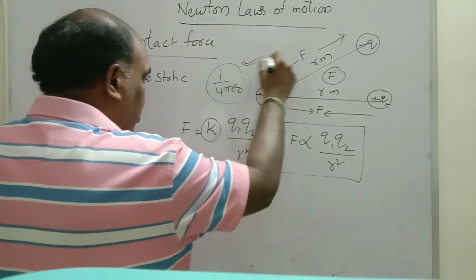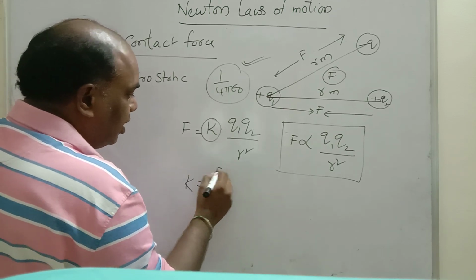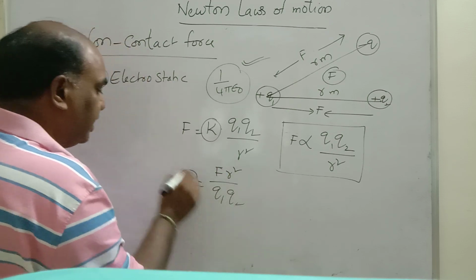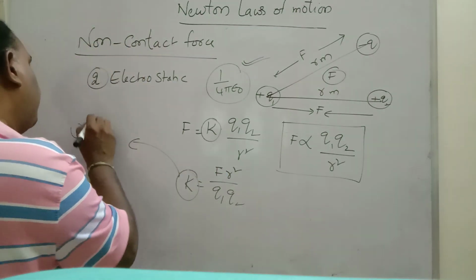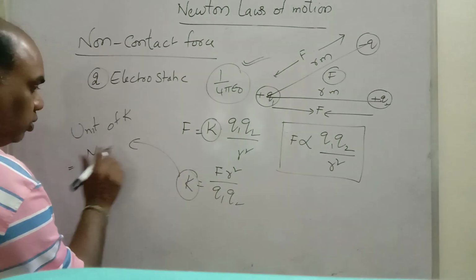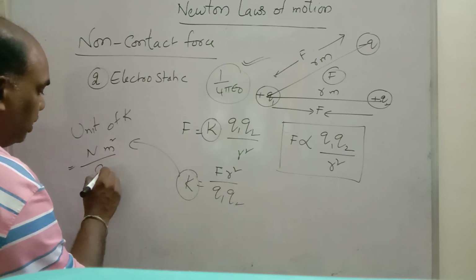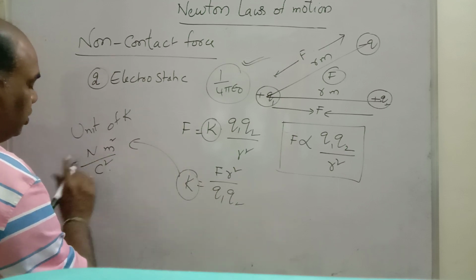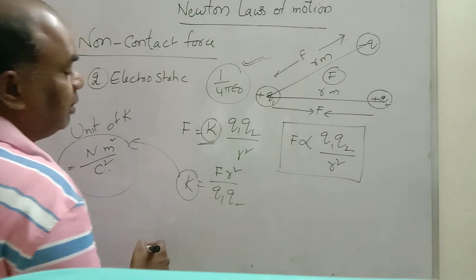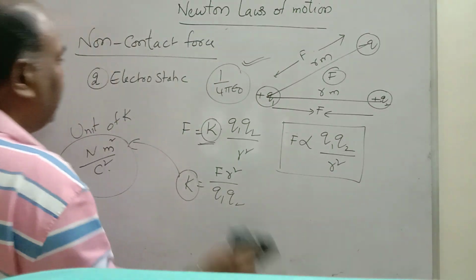That we will see in electrostatics. k is equal to F r square by q1 into q2. Now, what is the unit of k? F unit is Newton, distance unit is meter square, divided by charge unit coulomb into coulomb, that is coulomb square. Newton meter square by coulomb square is the unit of k. k is related to the dielectric constant.